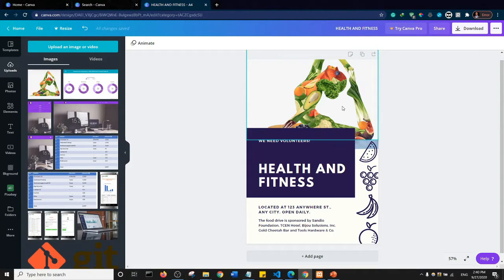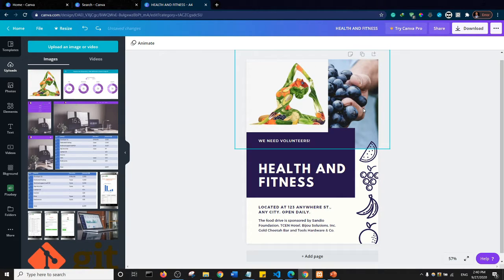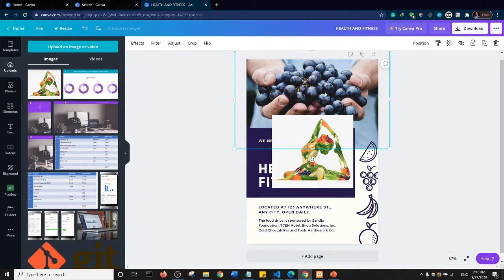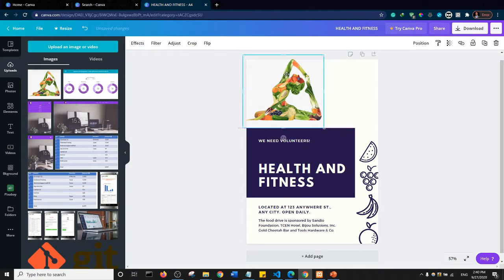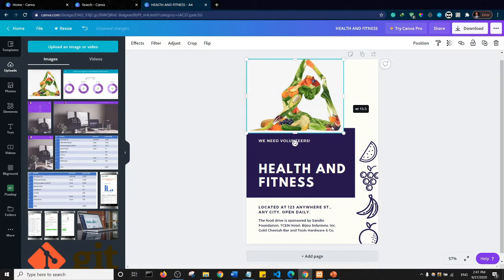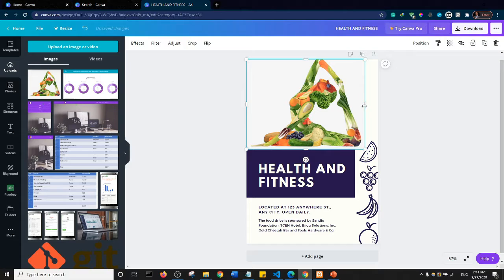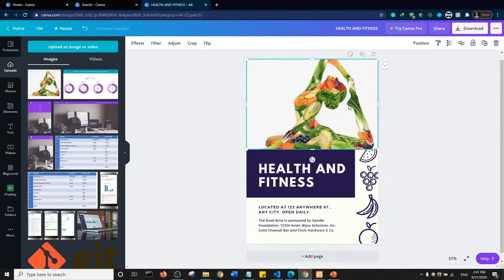But I think it's advisable for me to delete the image at the back. So maybe I'll just do Ctrl Z and delete this image first, and then I can place this one here. Okay, and then I'll move it backwards.